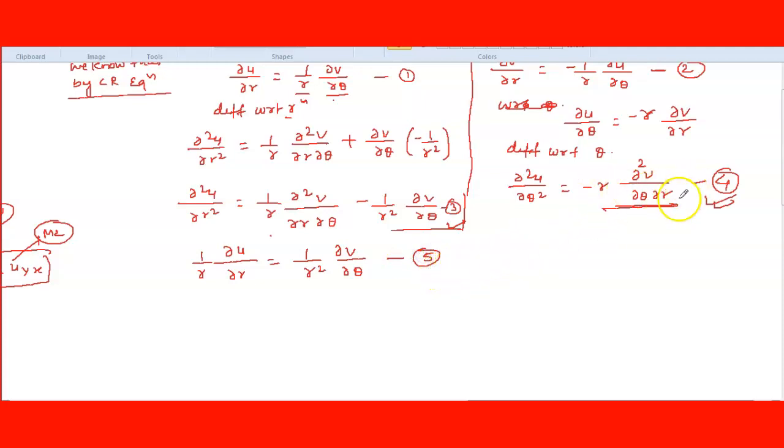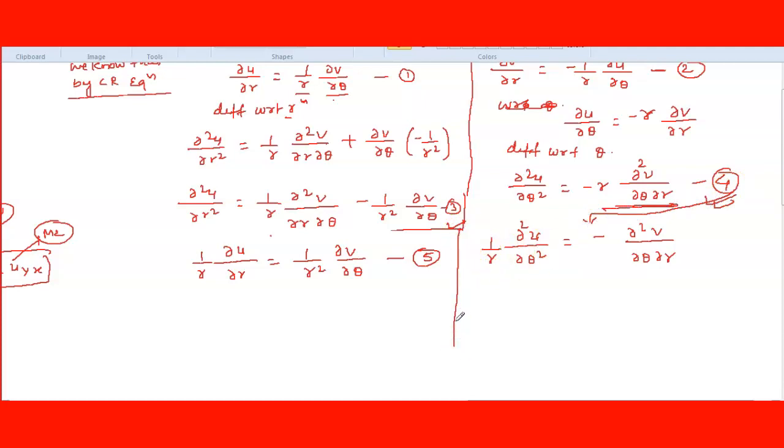This came from equation number 1. And here del square u by del theta square, 1 upon r, you can write this side, equals minus del square v by del theta del r. This one is from equation 4, continuing.